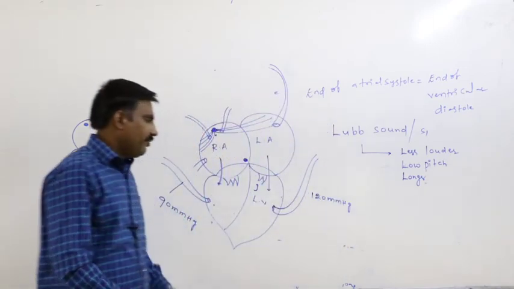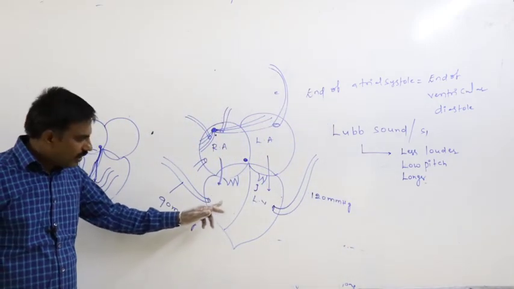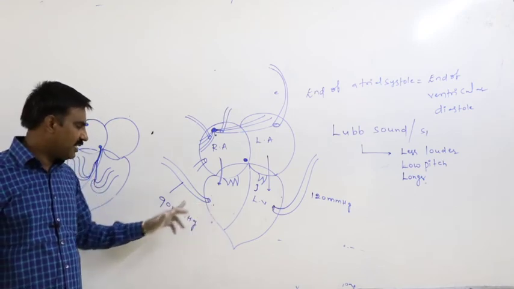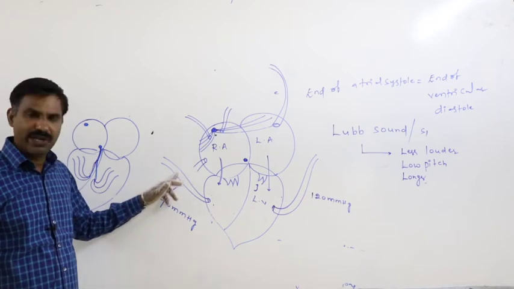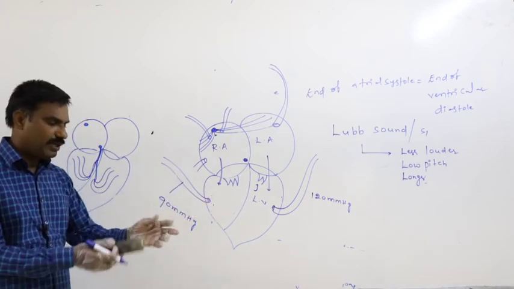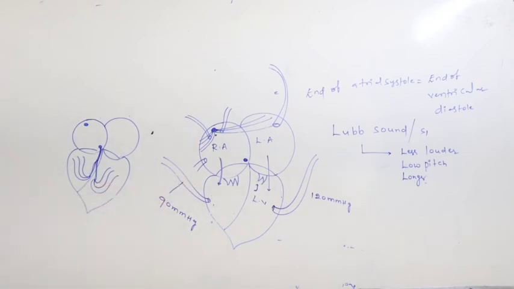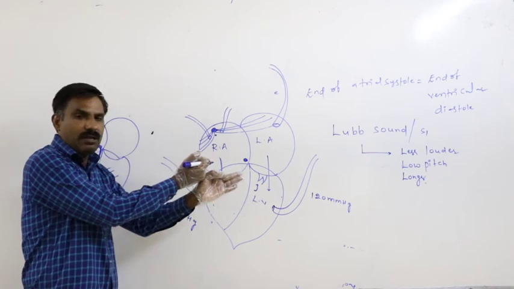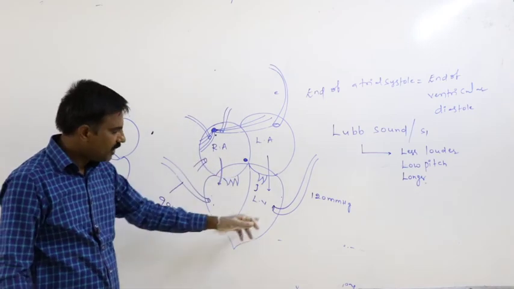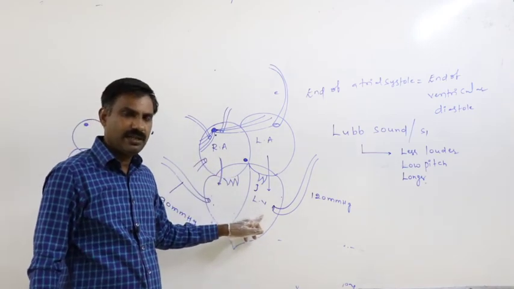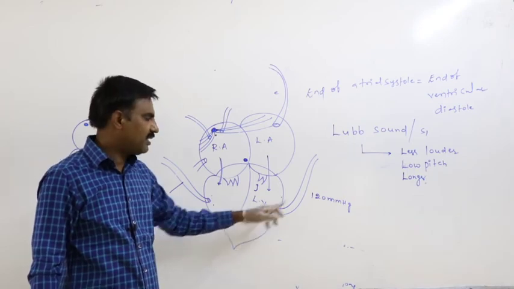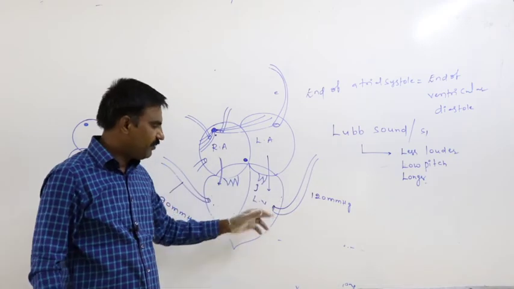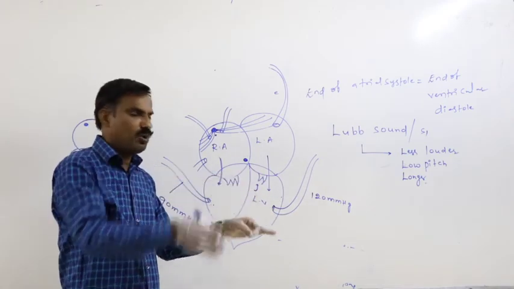So whenever the right ventricular pressure becomes greater than the 90 mmHg of the pulmonary trunk, definitely blood forces the pulmonary valve to open. Whenever the left ventricular pressure becomes greater than the 120 mmHg of the aortic arch or systemic arch, the aortic valve opens.